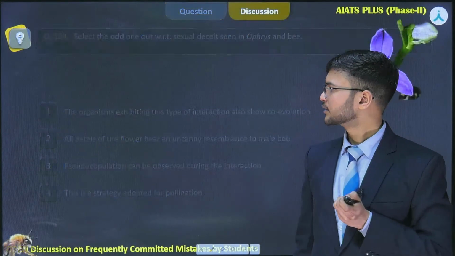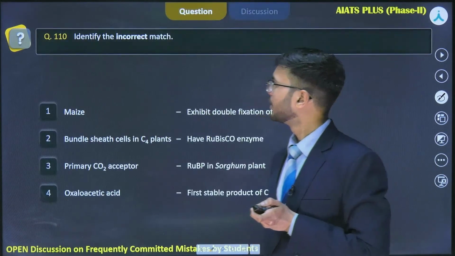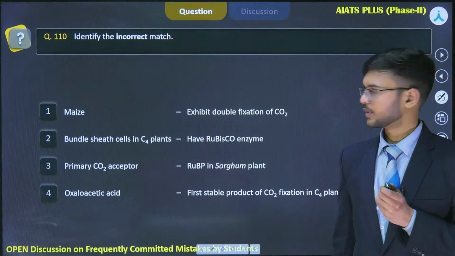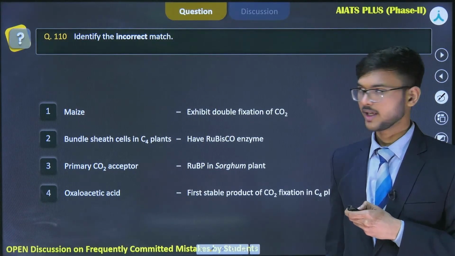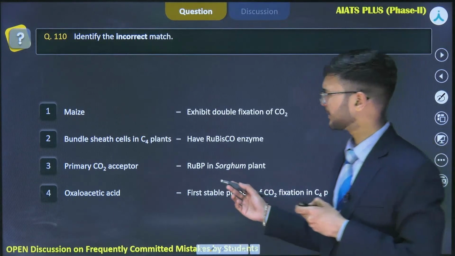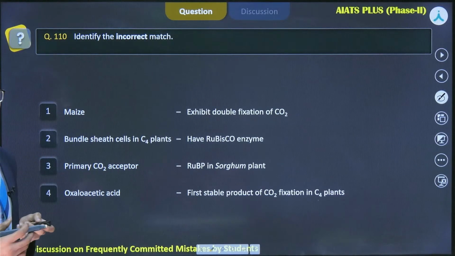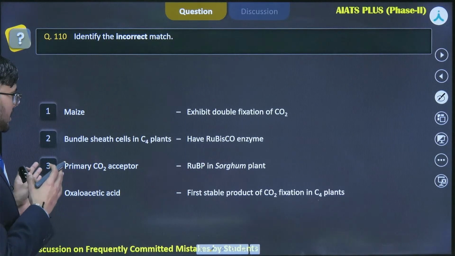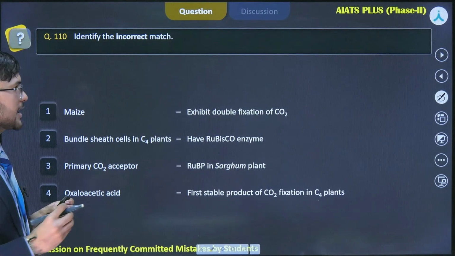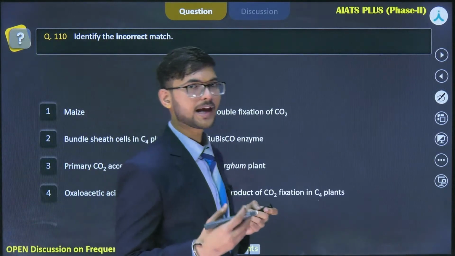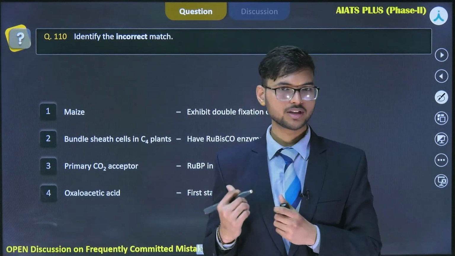Now let's move to the next question. Identify the incorrect match. Now this question belongs to photosynthesis, specifically about the C4 plants or C4 pathway. There are certain comparisons as well. In this question there is a comparison between C3 plants and C4 plants. So let's compare the C3 plant and C4 plant so that we can identify the correct solution to the question.